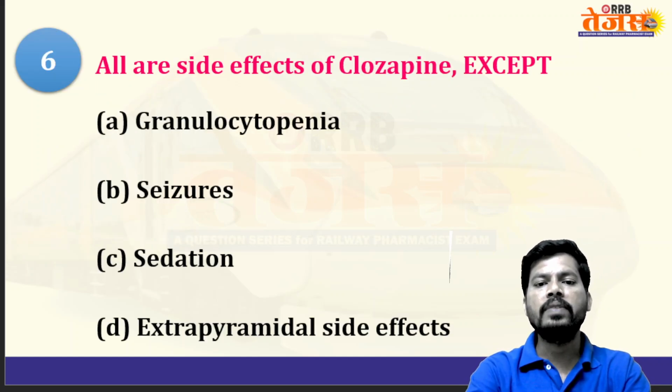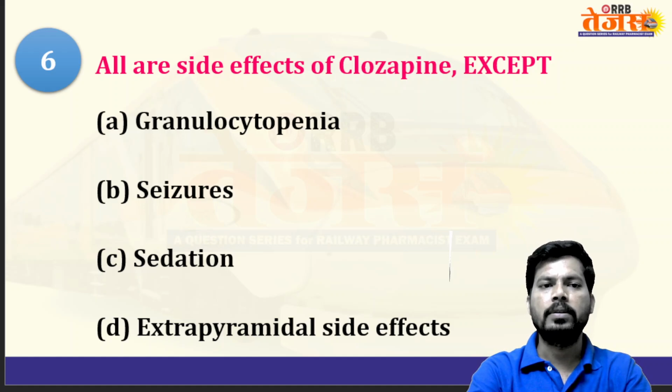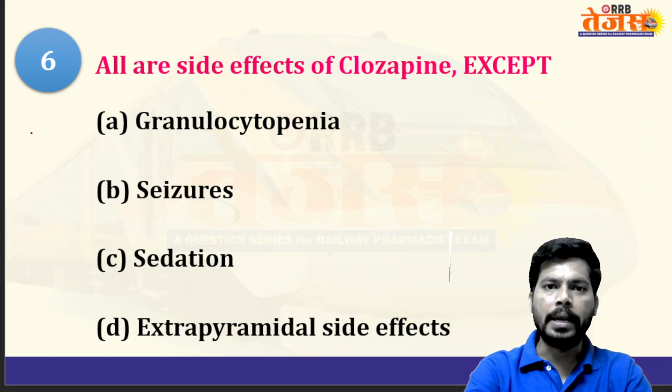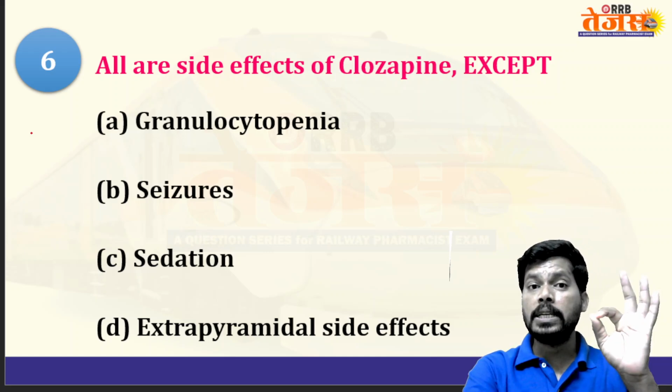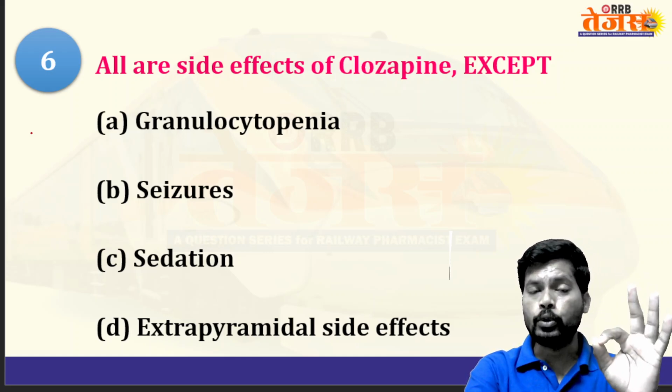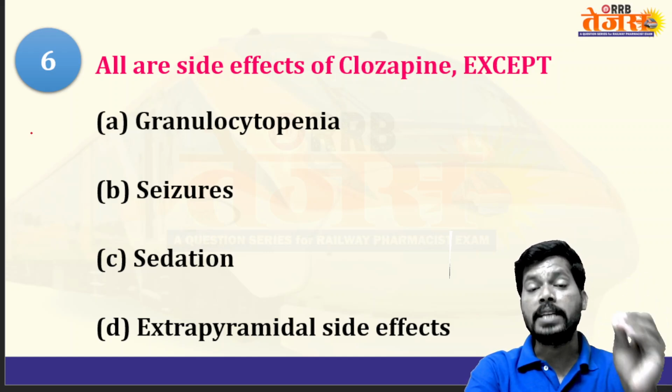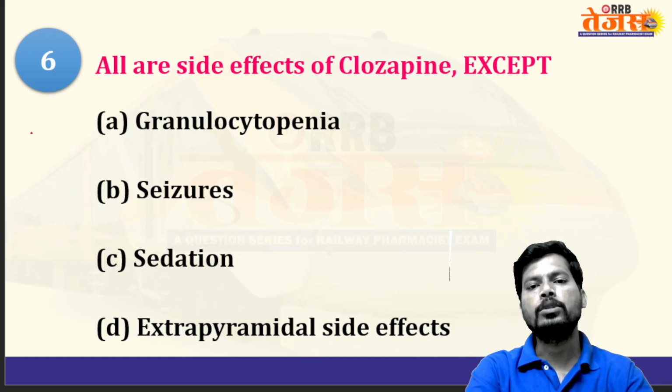So, all are side effects of clozapine except. Clozapine is a second generation antipsychotic. It is also known as an atypical antipsychotic. Second generation antipsychotics commonly produce atypical extrapyramidal symptoms. Parkinsonism is a side effect.